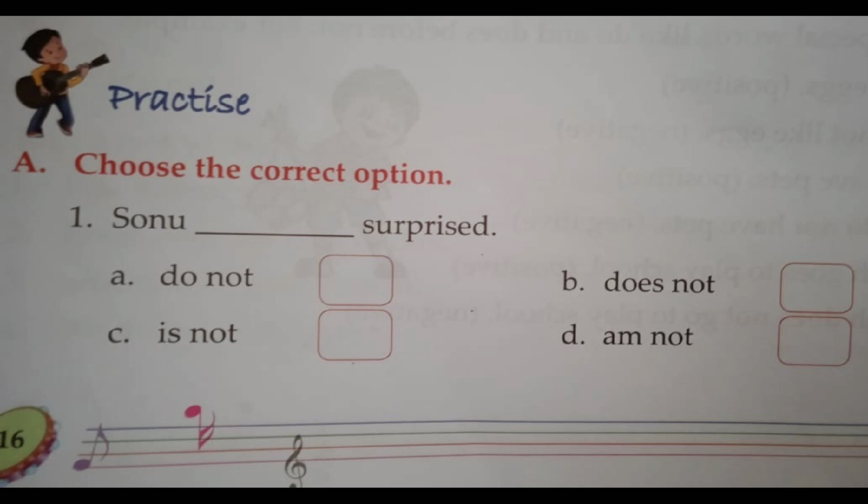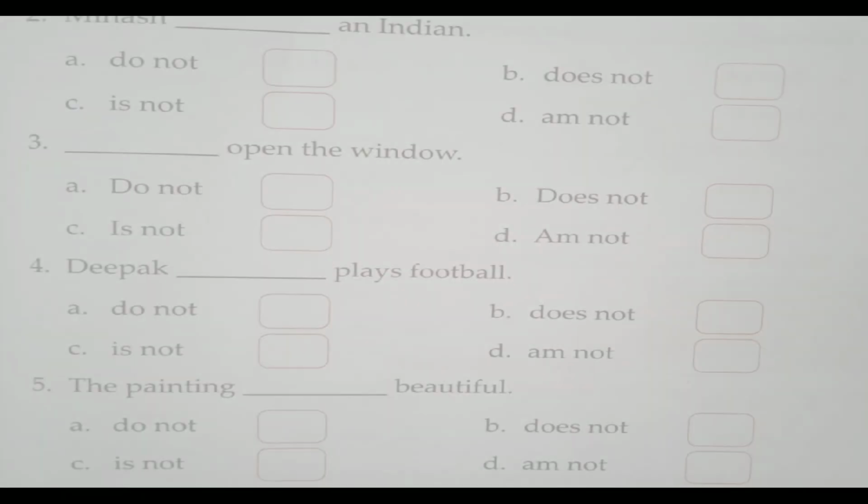Sonu dash surprised, right? Now just think about it: Sonu is a singular noun. Then what will be the correct answer? Do not, does not, is not, or am not. We understand that do not is not suitable for the answer, right? Am not is not what we use as the answer. Now, is not or does not. So what will be the answer? The answer is is not. Sonu is not surprised, right? Okay. Now let's move on to the next sentence.